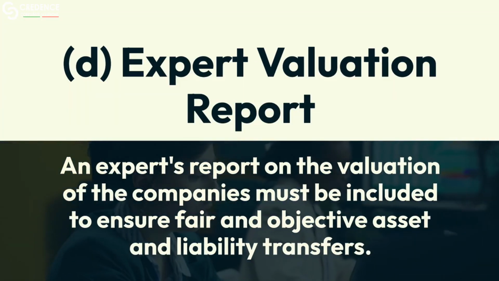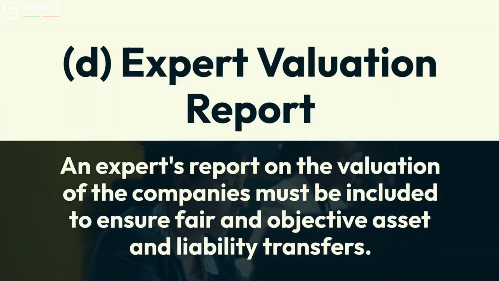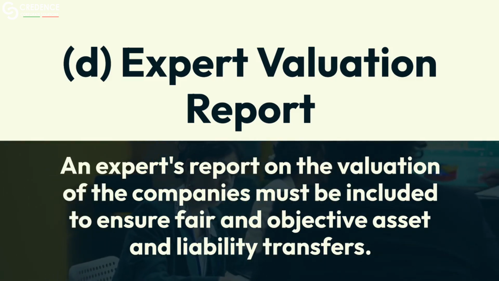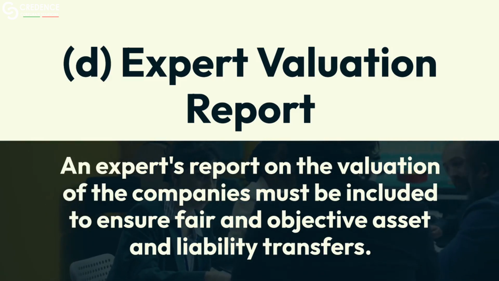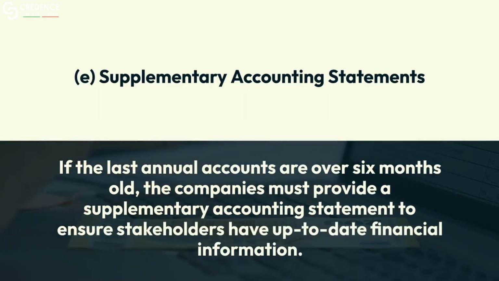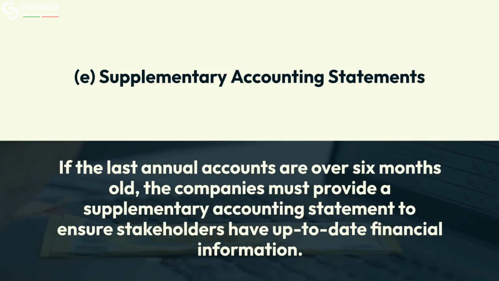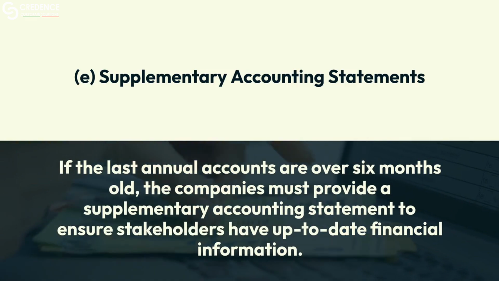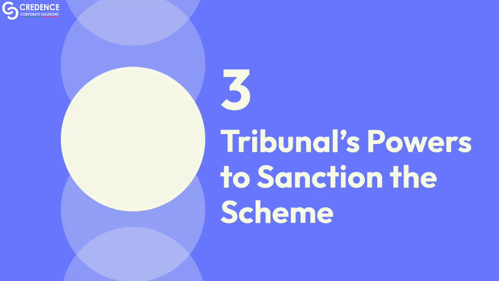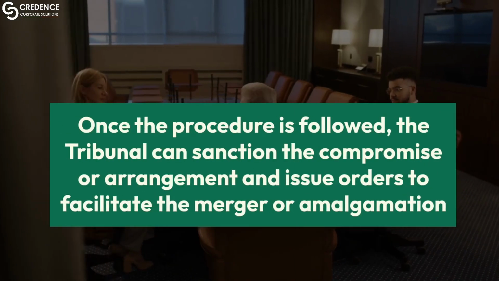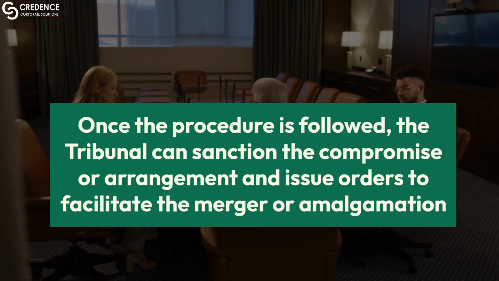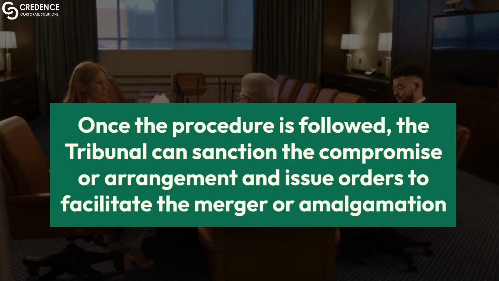D. Expert valuation report. An expert's report on the valuation of the companies must be included to ensure fair and objective asset and liability transfers. E. Supplementary accounting statements. If the last annual accounts are over 6 months old, the companies must provide a supplementary accounting statement to ensure stakeholders have up-to-date financial information. 3. Tribunal's powers to sanction the scheme. Once the procedure is followed, the tribunal can sanction the compromise or arrangement and issue orders to facilitate the merger or amalgamation.